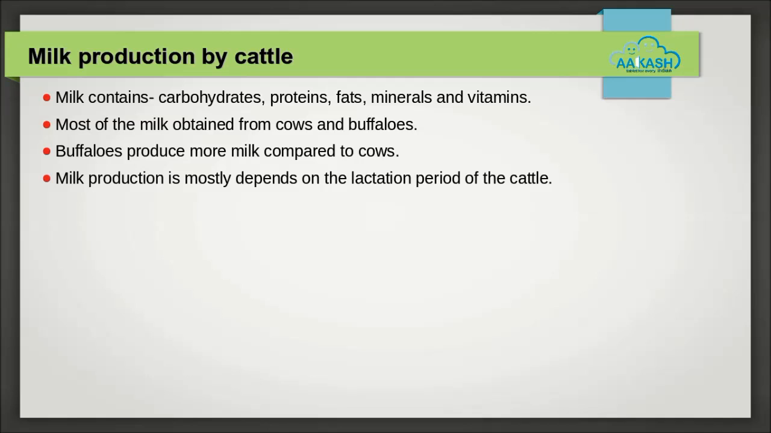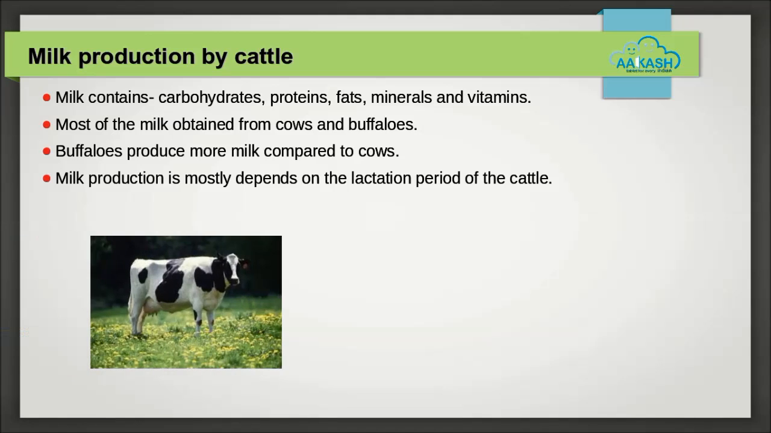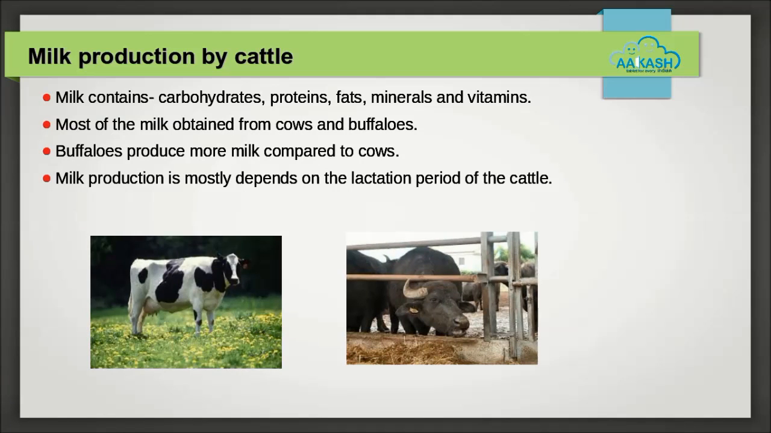Milk production is highly nutritious because of the presence of all major nutrients like carbohydrates, proteins, fat, minerals, and vitamins. Most of the milk is obtained from cows and buffaloes. Milk produced by buffaloes is much higher in quantity with rich in nutrients compared to cows. The production of milk from cattle mostly depends on the lactation period of the animal. So milk production can be increased by increasing lactation period.